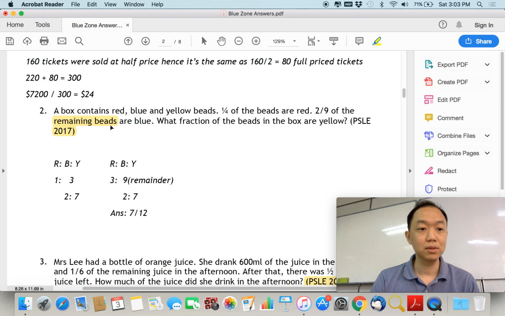So you see at first you have red, blue, and yellow. 1/4 of the beads are red, so this is 1 out of 4. Total is 4, so that means blue and yellow are 3. And then 2 out of 9 is over here, right? So what we have to do is to make this 9 equal to this 2 and 7.